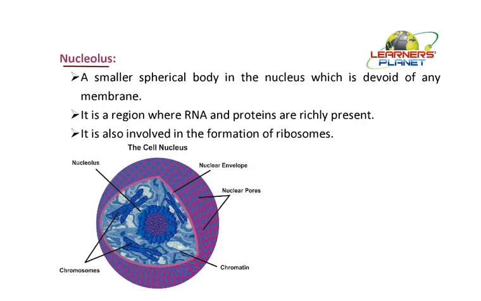Then comes nucleolus. Nucleolus is a smaller spherical body which is present inside the nucleus. Now this particular unit does not have any membrane in its surrounding. It is membraneless. So we can say that nucleolus is a dense region which is present within the nucleus. Chemically it is rich in RNA and proteins, and these RNA and proteins are meant for the synthesis of new proteins. Ribosomes are also synthesized here.